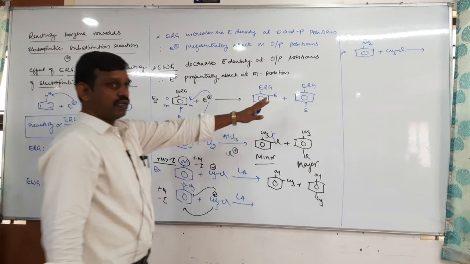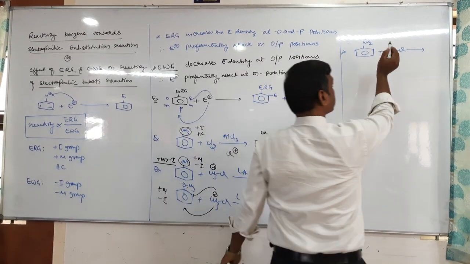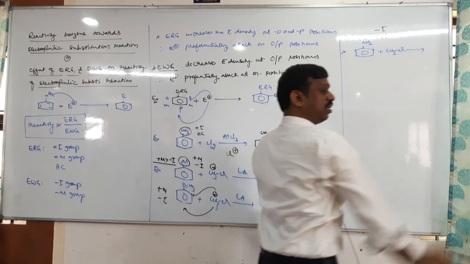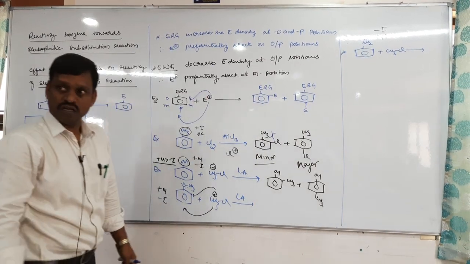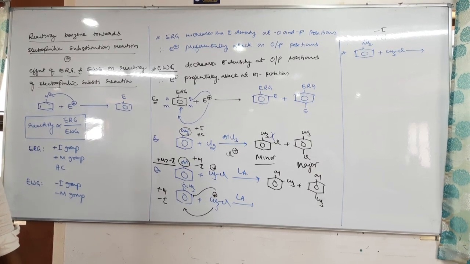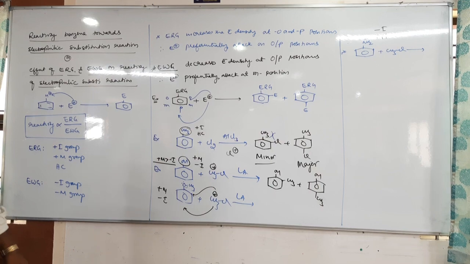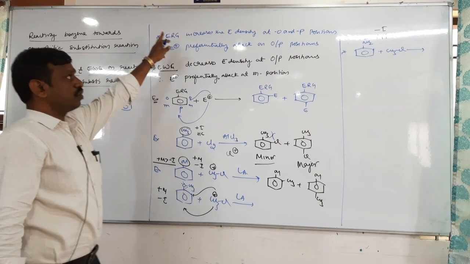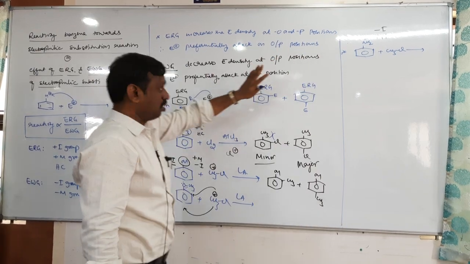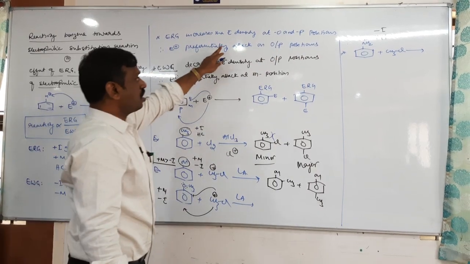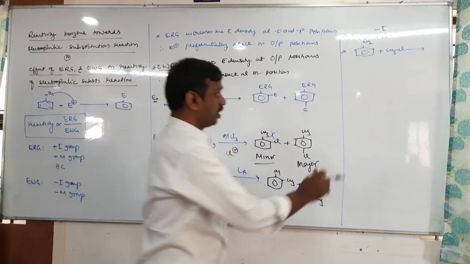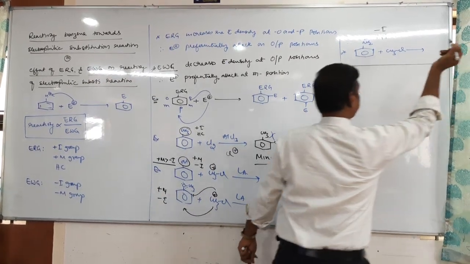Now there it is also an amine. Which group is it? A minus I group as well as plus M. Which dominates? Plus M. Therefore that is an electron releasing group. Therefore, an electron releasing group increases electron density at the ortho and para positions, and the electrophile preferentially attacks at the ortho and para positions. So these are the examples. Next, if you take an electron withdrawing group, tell me.